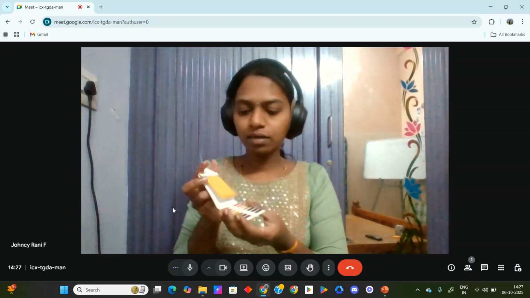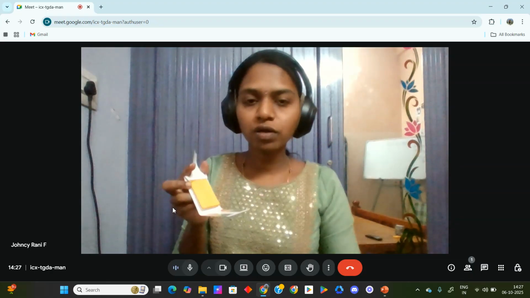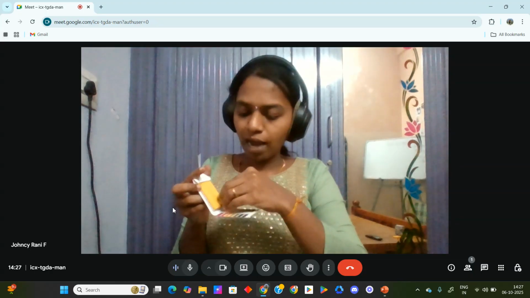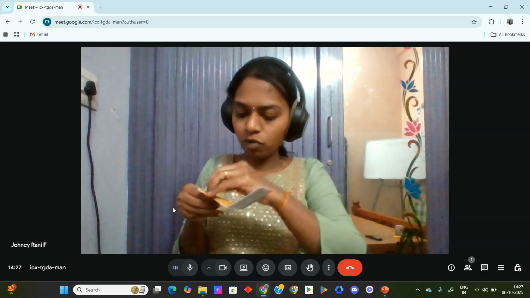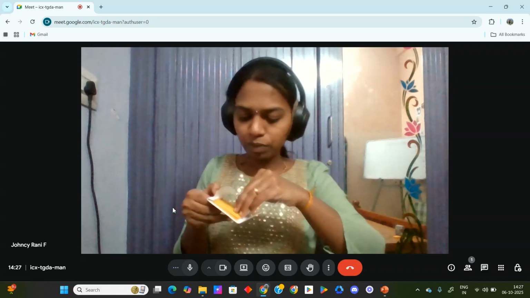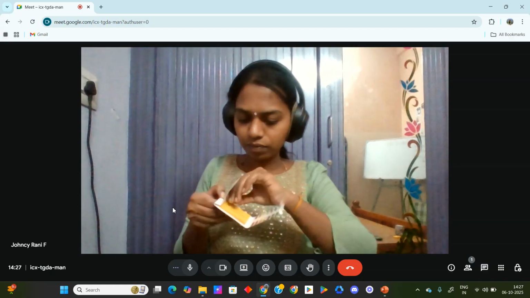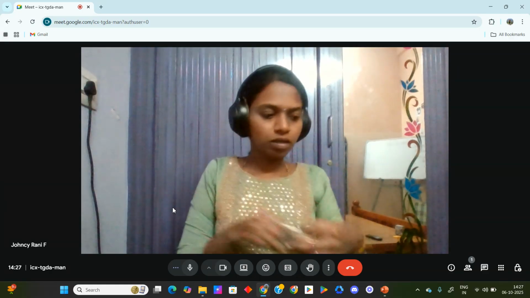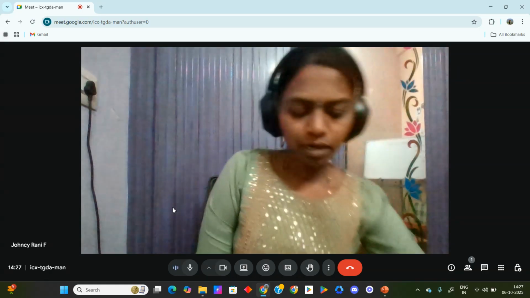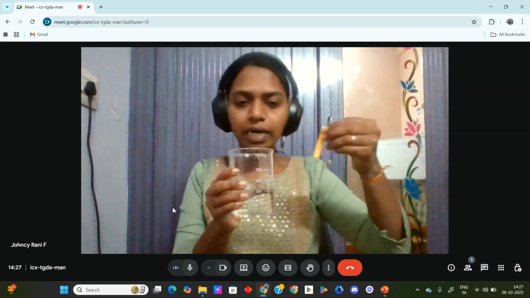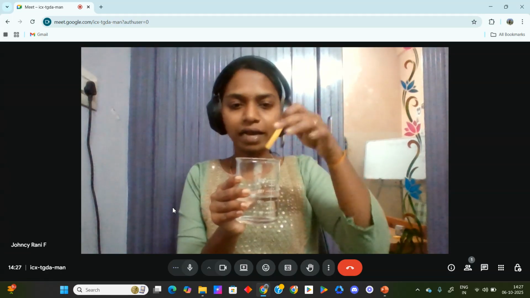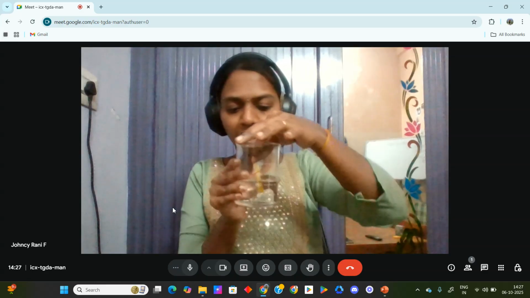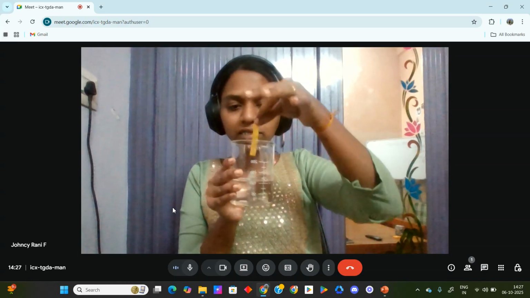See here, pH paper is used for the identification of the pH value. So here I am going to test the two mediums with the pH paper. In the first beaker, it has pure rain because the atmosphere doesn't have harmful gases.